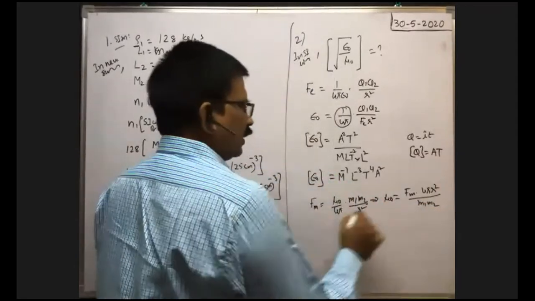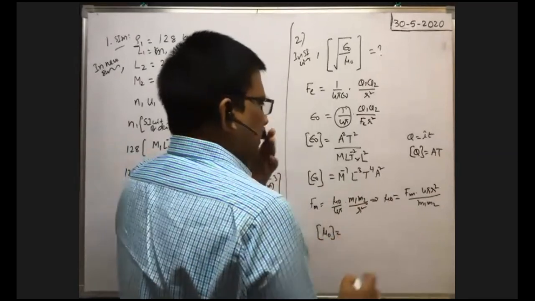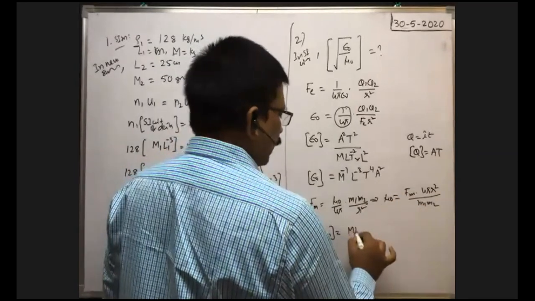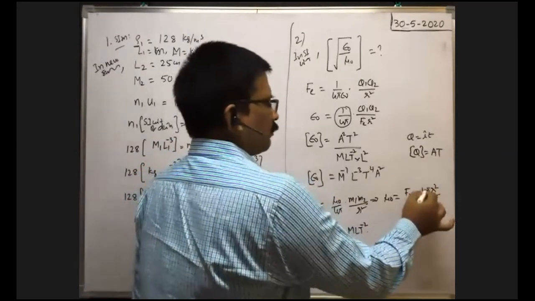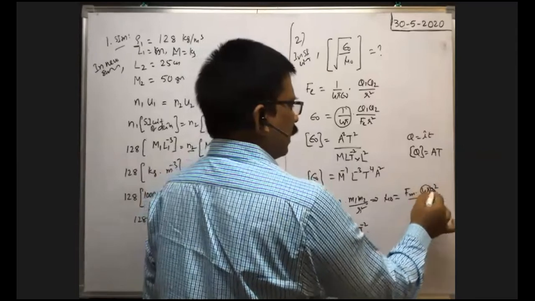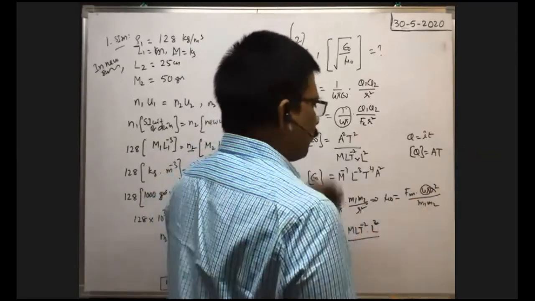Therefore the dimensional formula of mu naught is equal to the dimensional formula of force, M L T to the power of -2, into the dimensional formula of r square. 4 pi is a constant, it has no dimensional formula. r square means L square. Divided by the dimensional formula of pole strength.